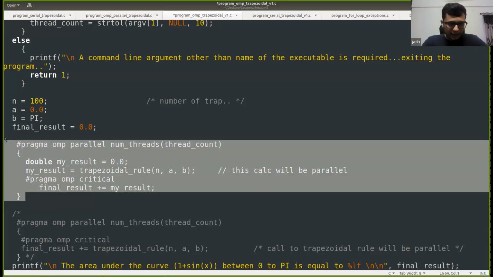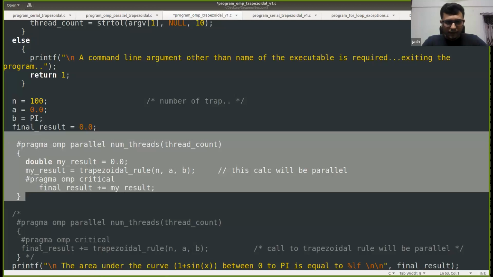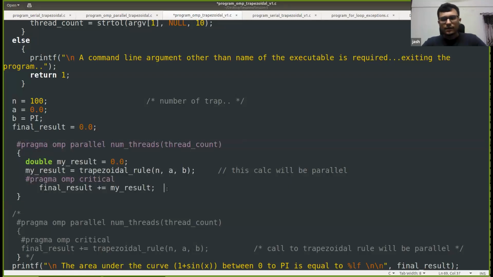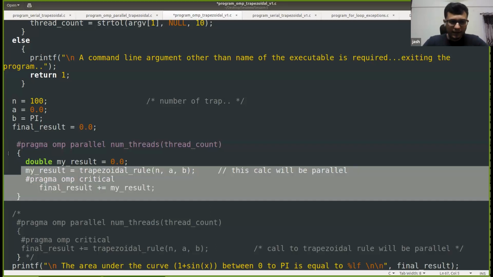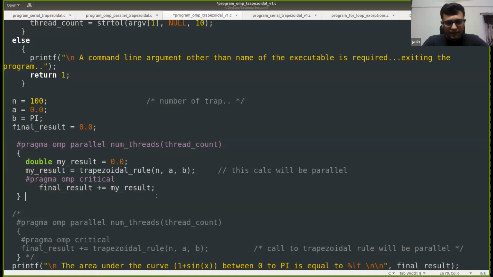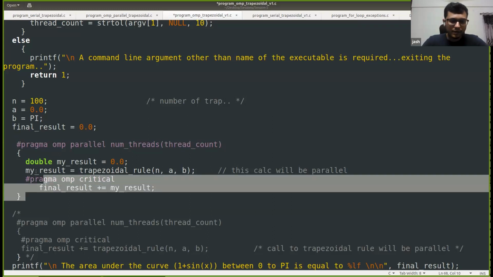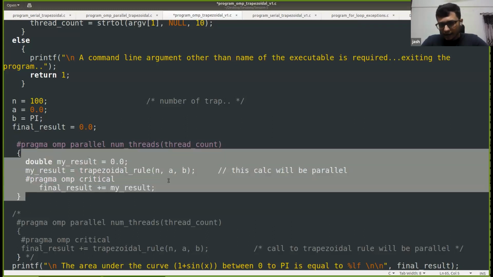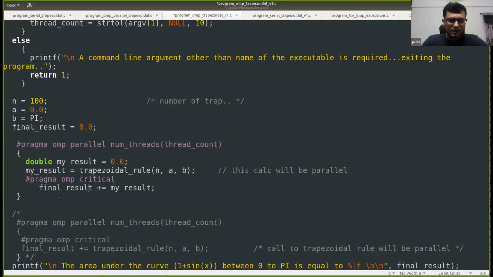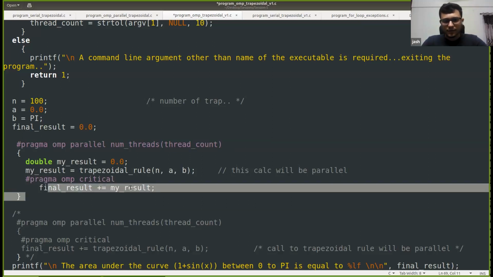So this entire thing can be done in a better way. OpenMP provides a better alternative for doing this entire thing, and that is nothing but the reduction clause that OpenMP provides. So the reduction clause does similar things under the hood. So what it does is when we